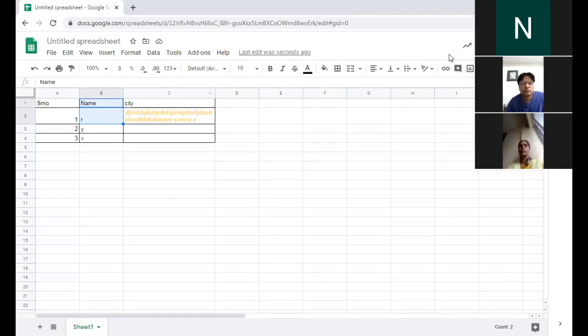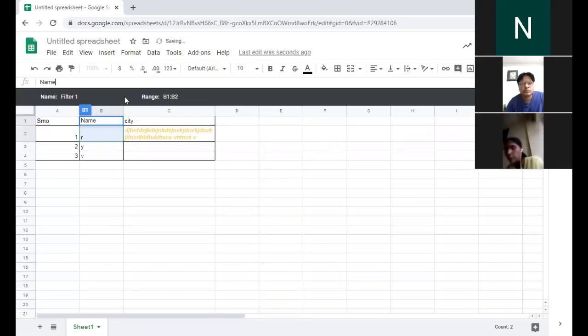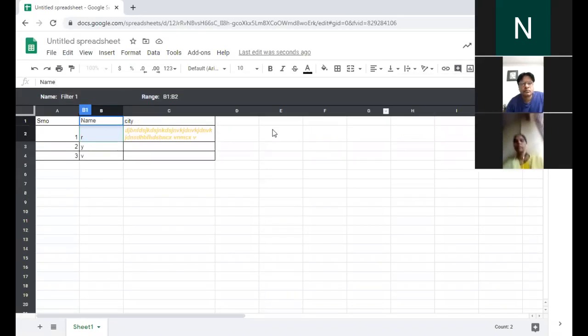You can go here, you can see one filter option, Create a filter. I will click here, then click on Create new filter view. So you can see this filter view for the sheet. You can see one black band on the upper part of the screen.